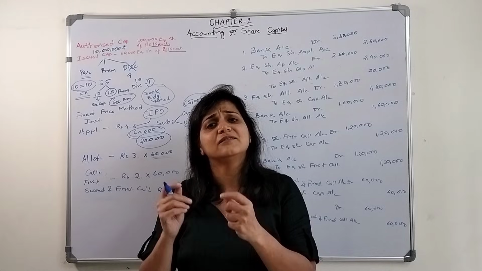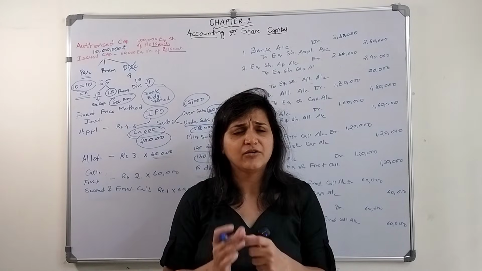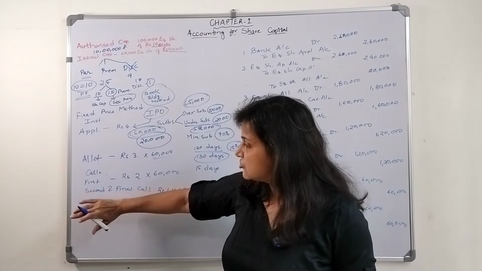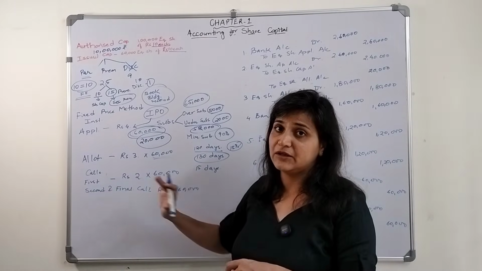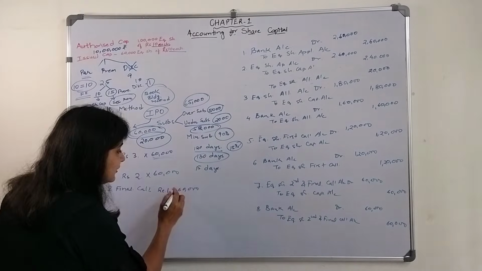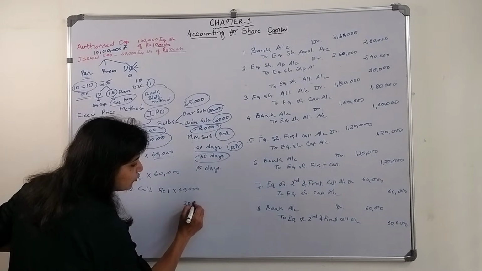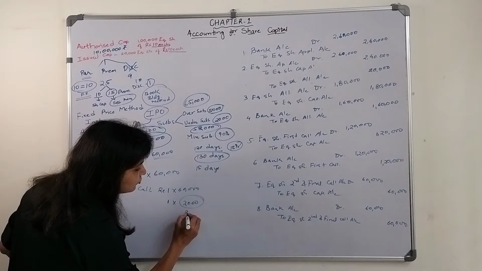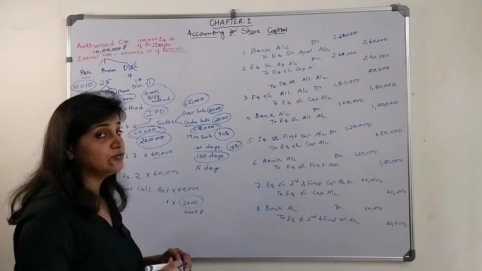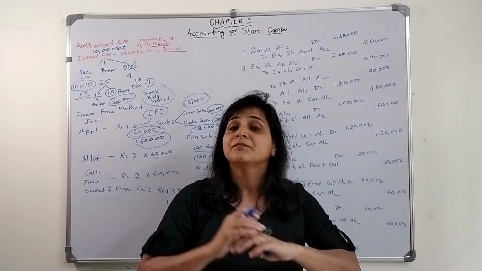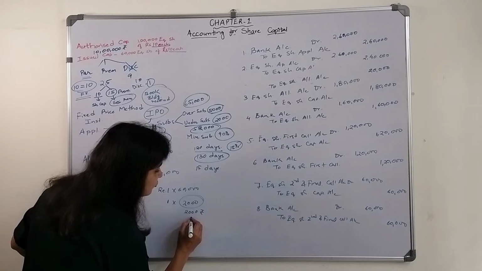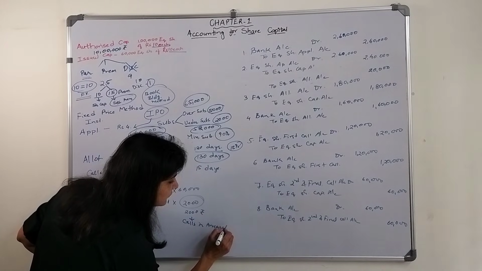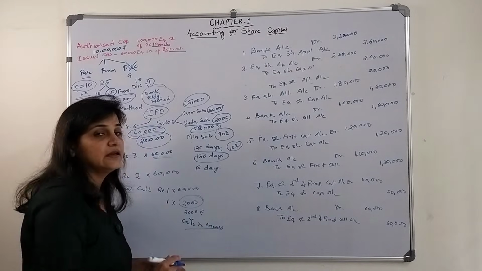Calls in arrears means one or a few of the shareholders, or one shareholder, didn't pay the call money. Maybe the first call, maybe the second and final call, he didn't pay the call money. Let's say a person holding 2000 shares didn't pay the second and final call money, that means he has not paid 2000 rupees. If he has not paid 2000 rupees, that is known as calls in arrears. This term is called calls in arrears.